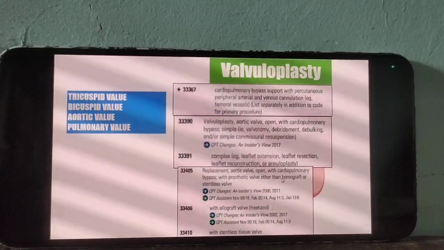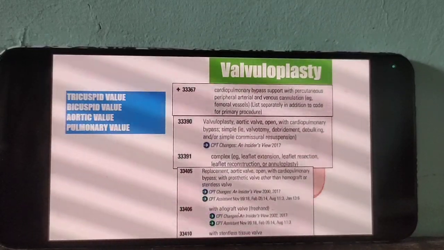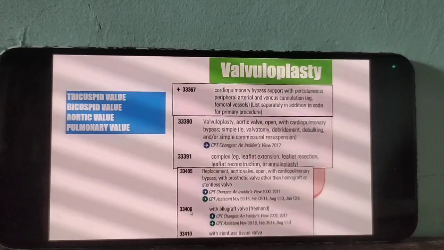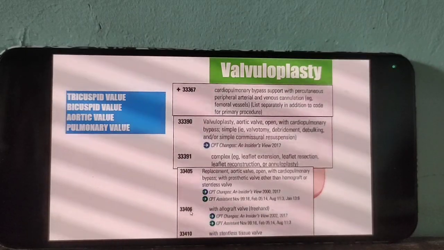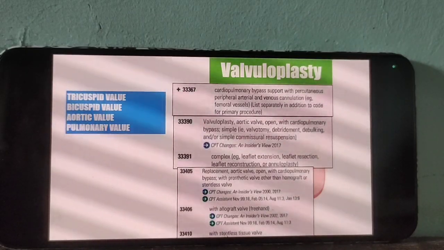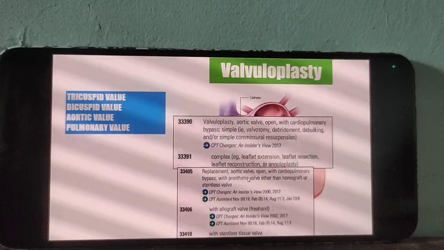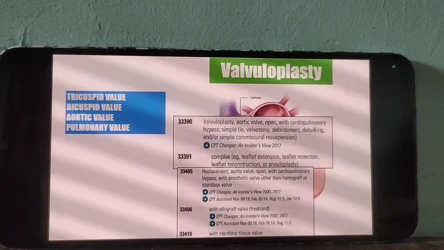Prosthetic wall for allograft wall 406. Stentless wall 410. Apart from that, go for 405. Replacement of aortic wall, open surgery. Okay, but